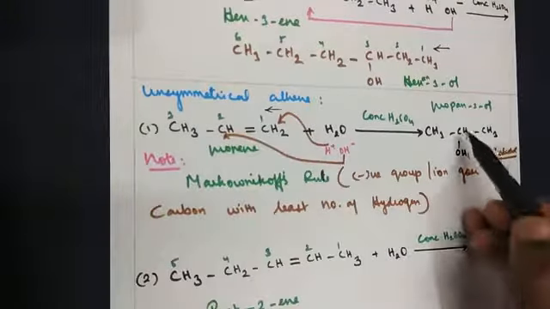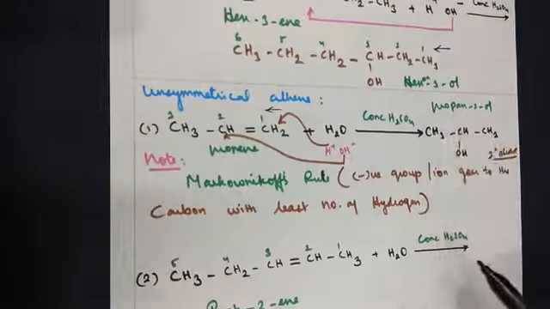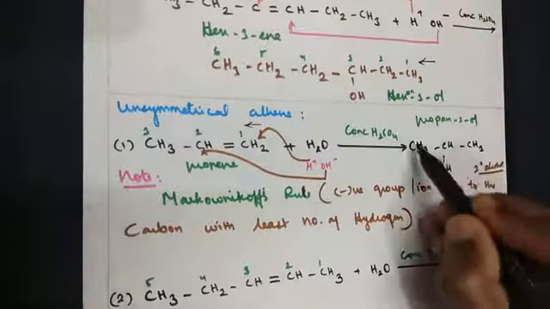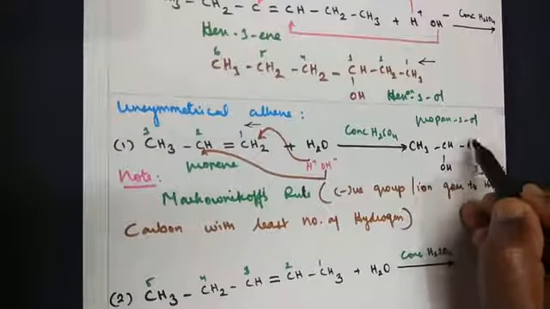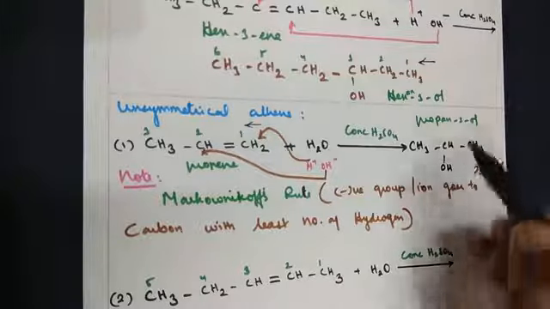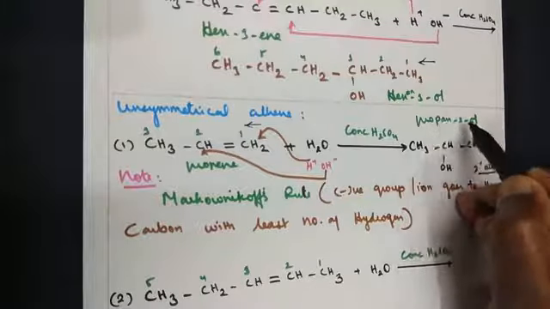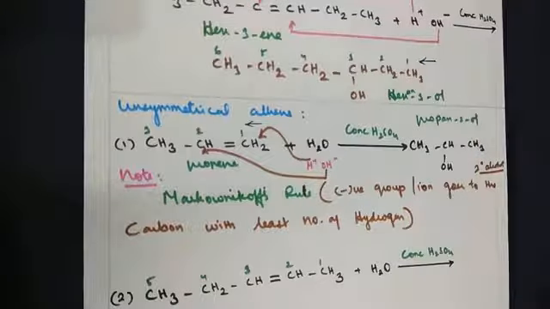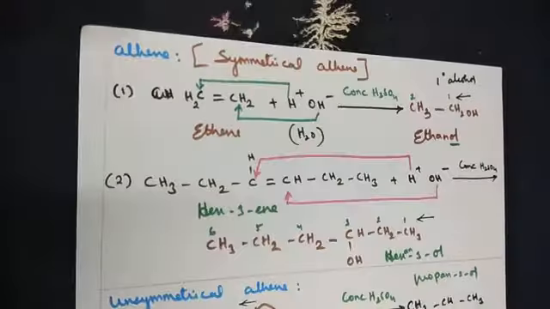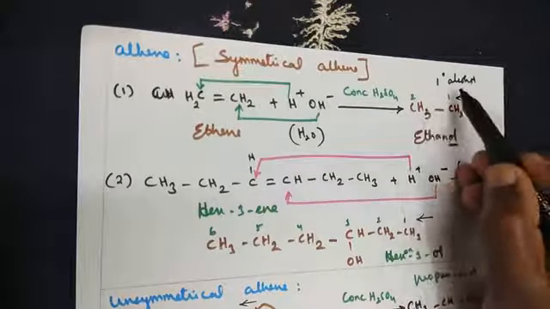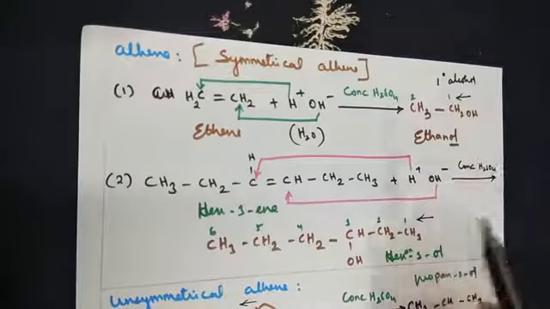Moving on to the naming of the product here. How many carbons are there? 3 carbons. Whether you move from left to right or right to left, only the second carbon has the functional group. So you can write propan-2-ol. Remember, the suffix should be -ol here. Now in the alkene case, how many alkyl groups are there? Only 1 alkyl group, so it gives rise to a primary alcohol.